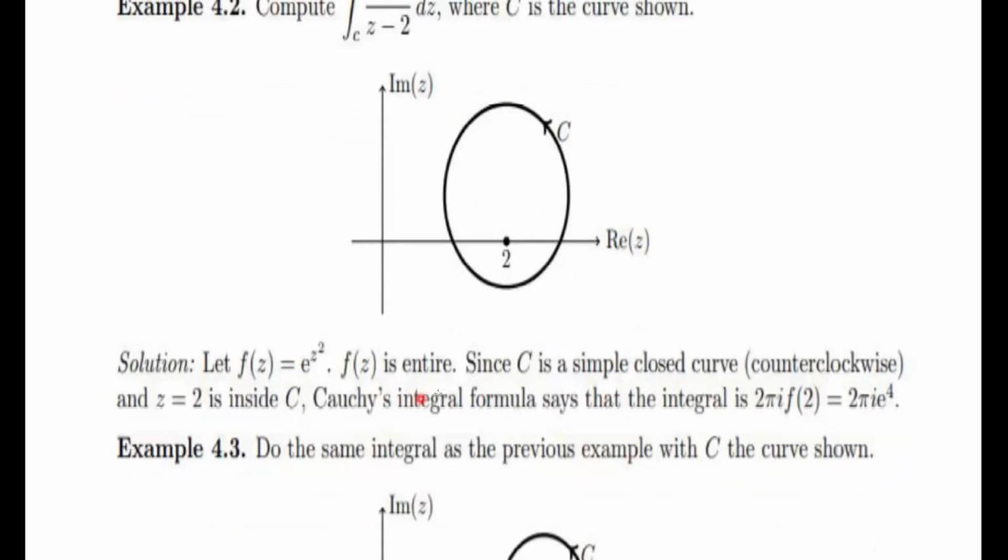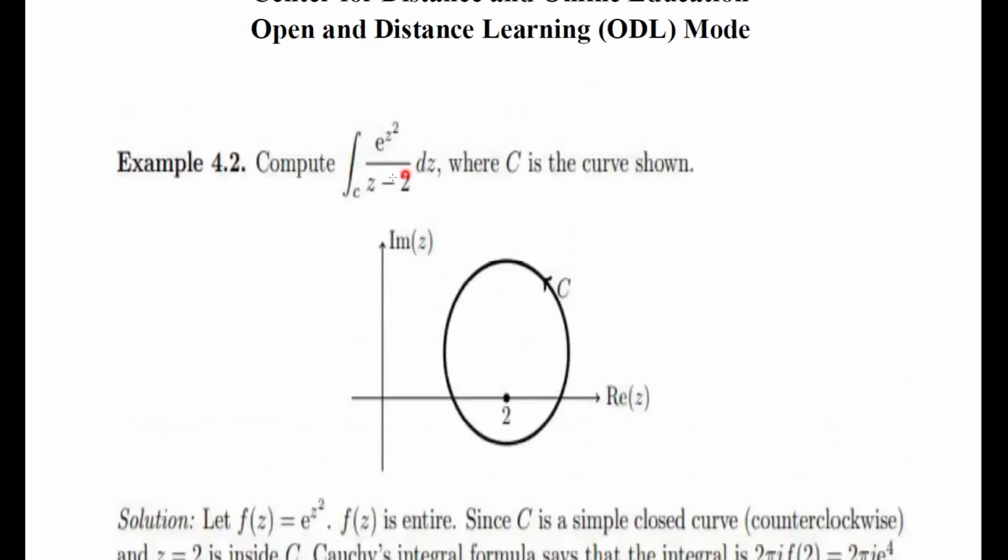f of z is an entire function. Obviously, f of z is analytic everywhere on the complex plane. That's why it is also an entire function. Since C is a simple closed curve, as you can see, and it also traverses counterclockwise, and z equal to 2 is also inside C. Okay, z equal to 2, since here is 2. So that's why we are considering the number 2, and we can see that this curve basically includes the point 2 inside.